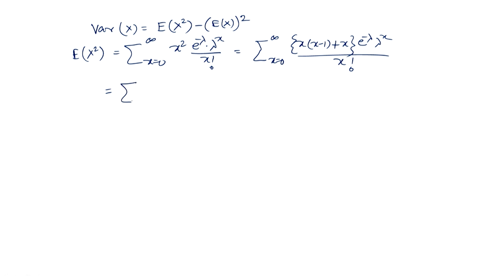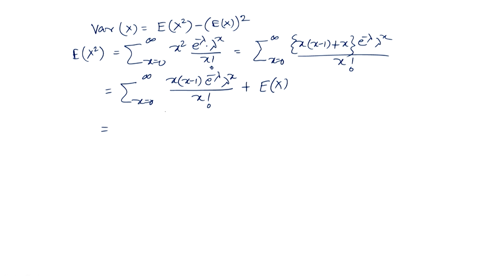So, sigma x equal to 0 to infinity x into (x minus 1) e to the power minus lambda into lambda square into lambda to the power x divided by x factorial, and the second term sigma x equal to 0 to infinity x into e to the power minus lambda, lambda to the power x over x factorial is expectation of x, which we have already got.